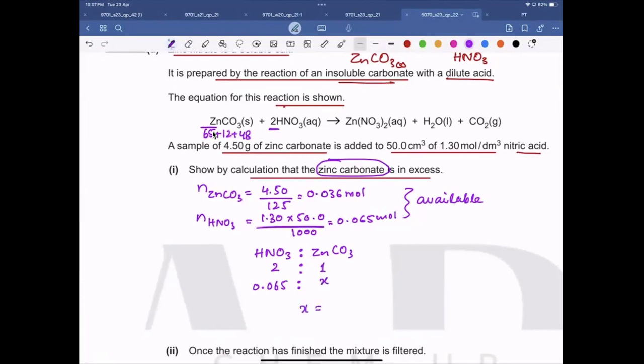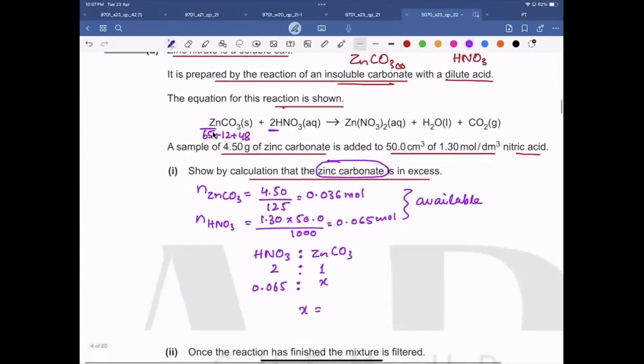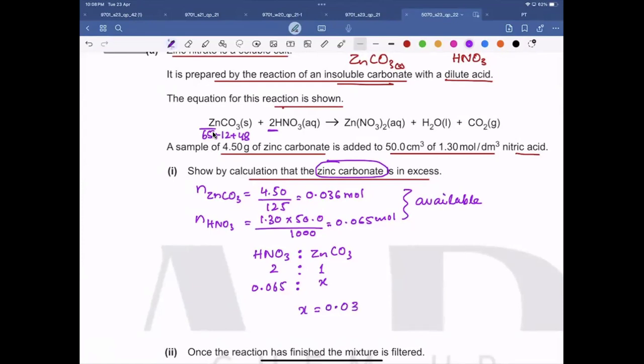If we calculate the value of X, it is going to be 0.0325 moles, right? Okay, thank you much. So these are the moles which are needed, and how much are available? 0.065.